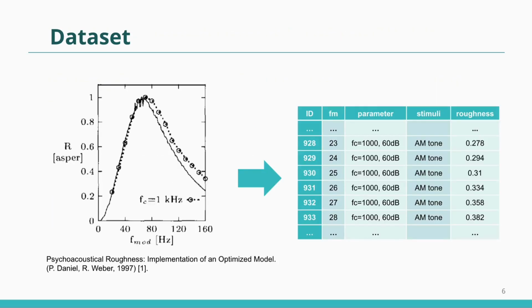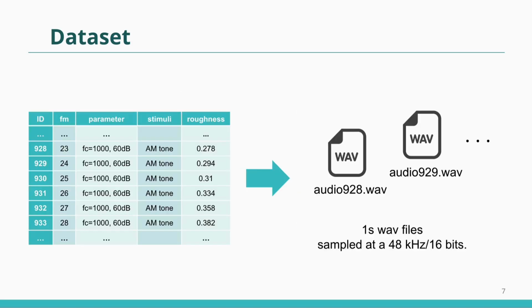For the training, I need audio data as input and roughness data as the teacher data. For this, data obtained through subjective experiments were summarized from previous research. The figure shows the dependencies of modulation frequency and roughness in amplitude modulated tone. From this figure, the information necessary to create audio data, such as modulation frequency, sound pressure level, and the shape of stimuli, is summarized in the table.